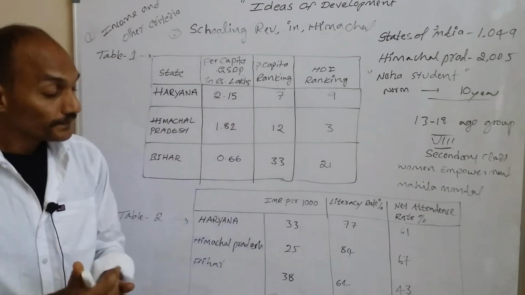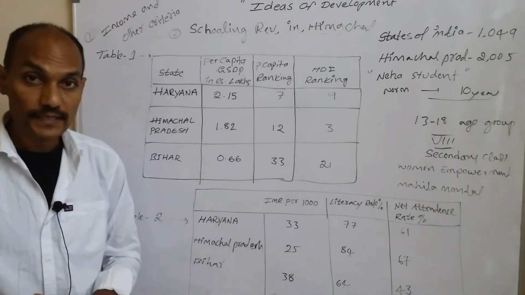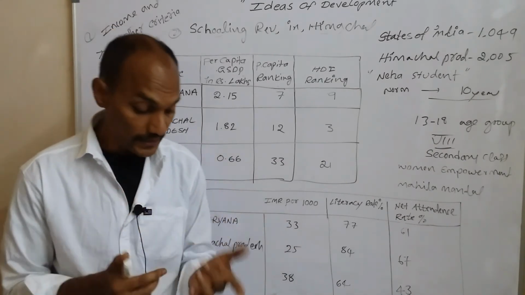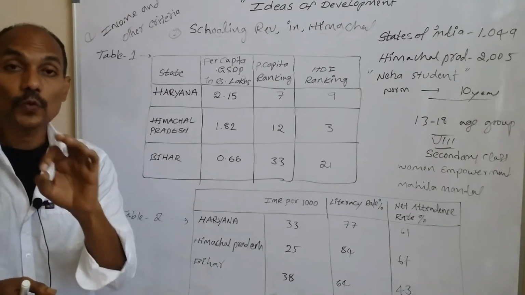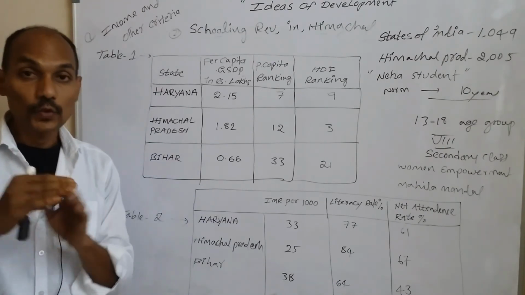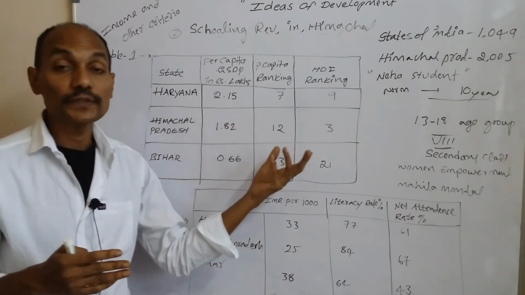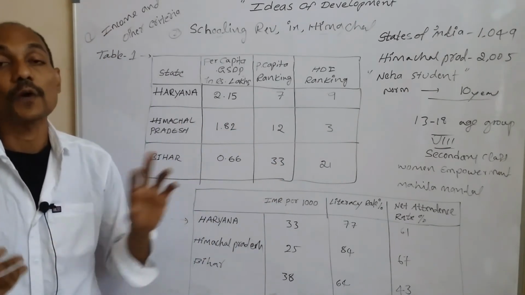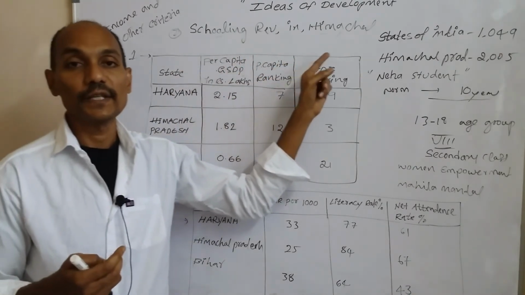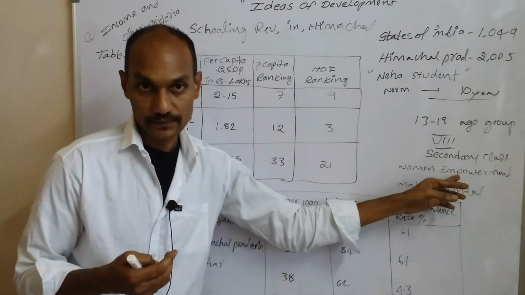Okay, and here one more important thing, women empowerment. That means women empowerment is very high in Himachal Pradesh. Women here don't want to stay at home. They want to do something. So that's why they go to work outside the home, because they want to provide financial support to their families. So it is one of the reasons the schooling revolution was successful in Himachal Pradesh. So women empowerment is also one of the reasons.